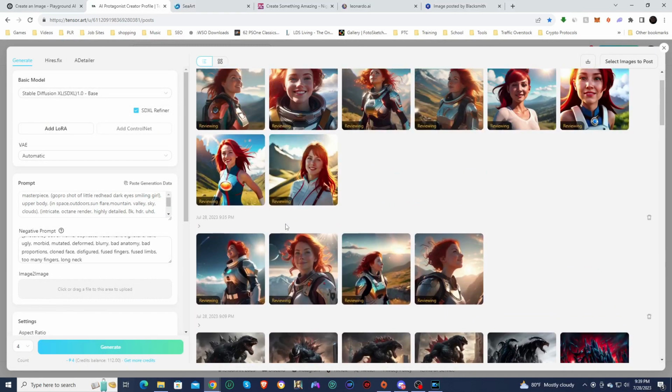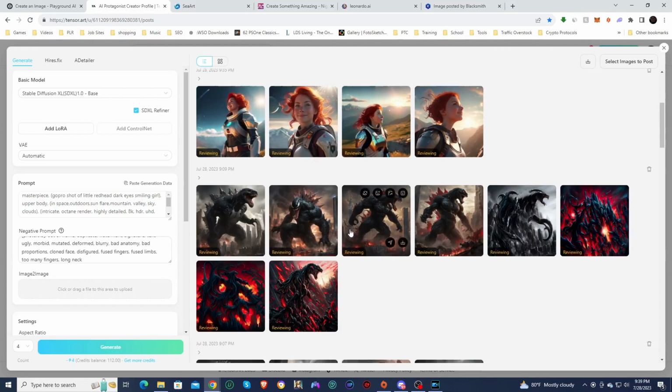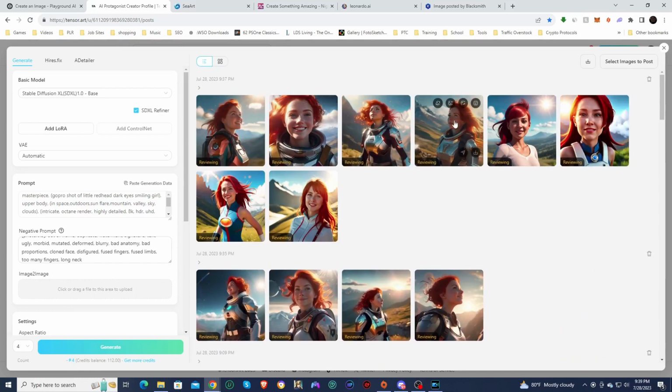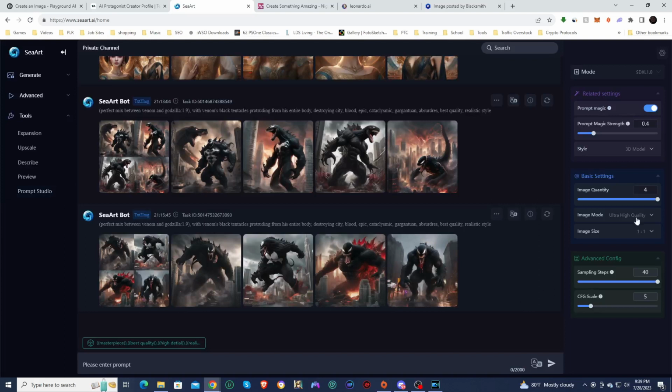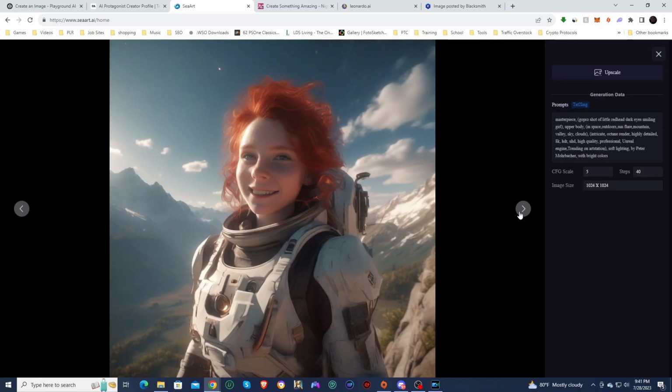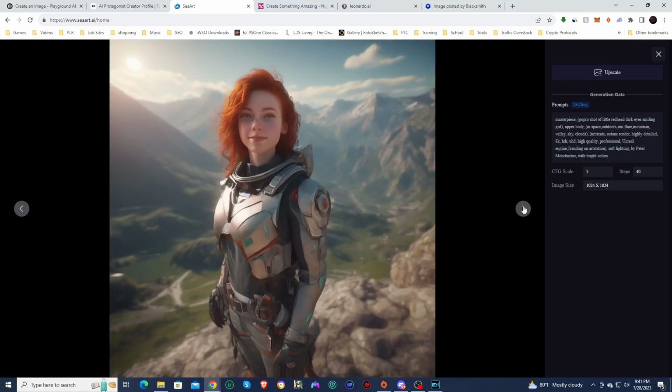Very good image. Now the Venom images came out really, really well. Really like those. This one not as good. So let's jump into CArt and do the same thing. Alright, so here are the images created in CArt, and these look good. They look actually a little more realistic than the other ones. Definitely would need to add some details, do a high-res fix on the faces.